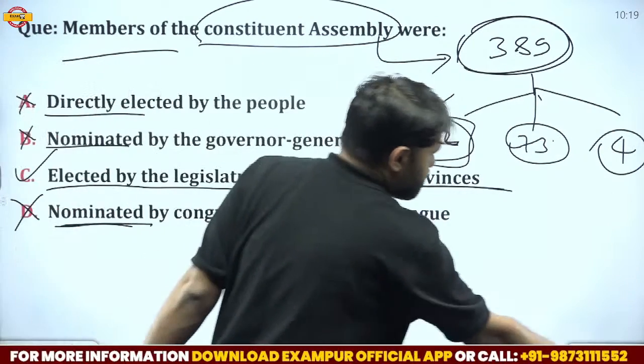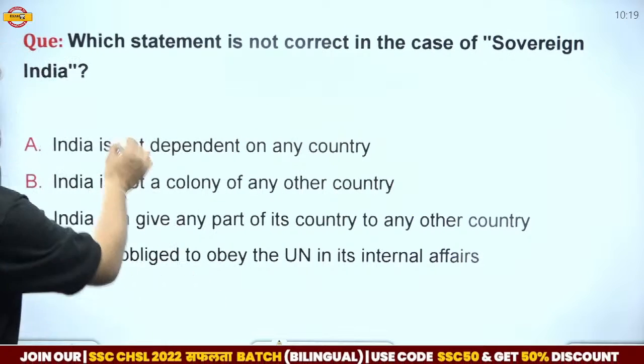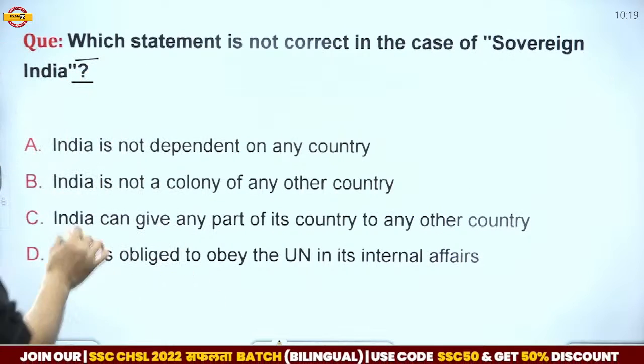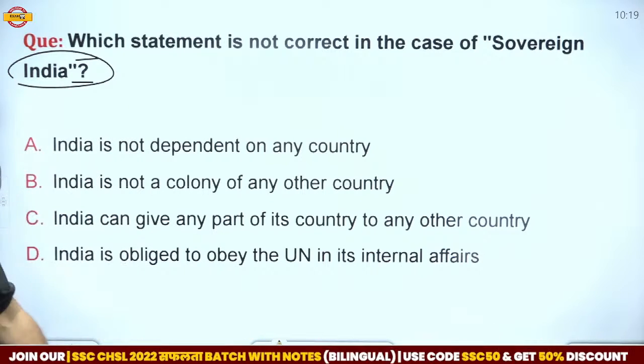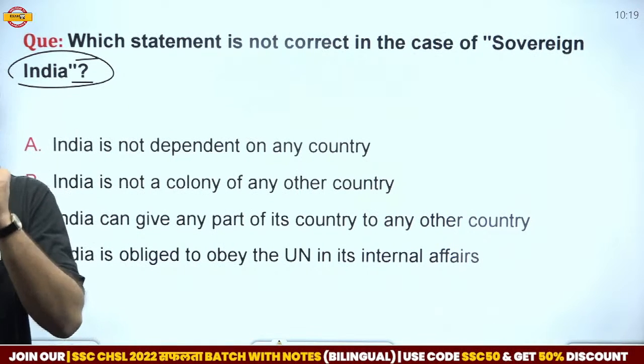Here we have another question: which statement is not correct in the case of sovereign India? I think everyone knows that India is a sovereign country, a republic, a secular country.